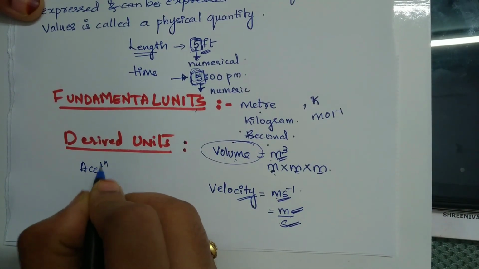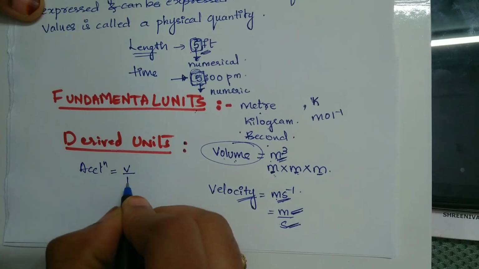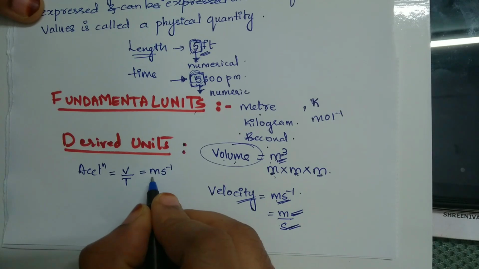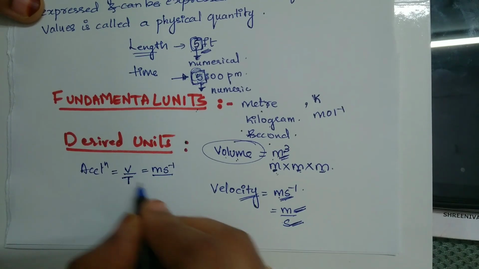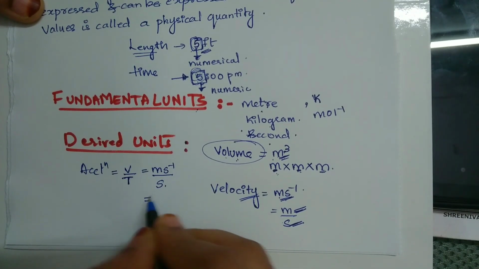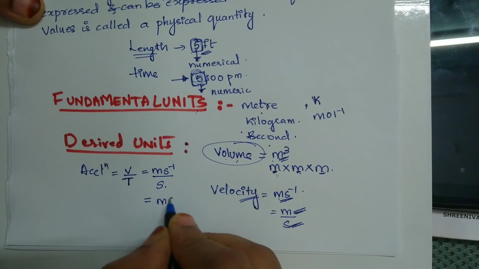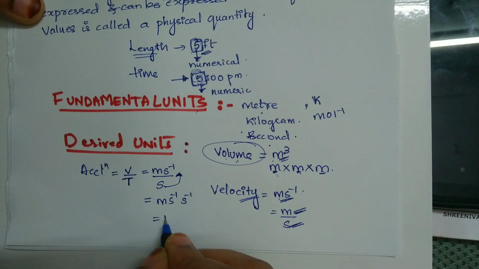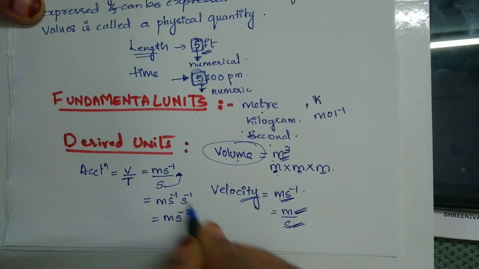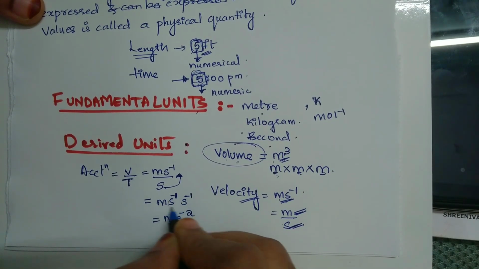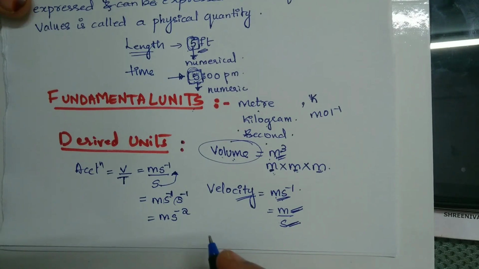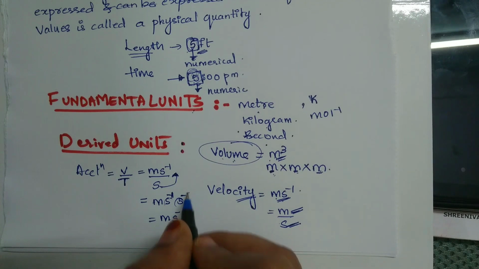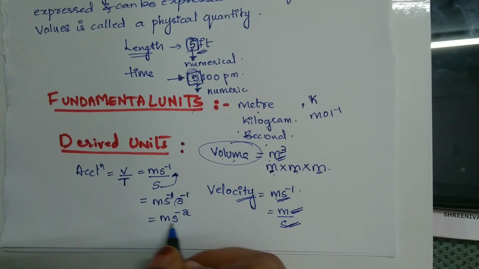Another example we can take is acceleration. What is acceleration? It is velocity by time. That is, unit for velocity is meter per second divided by time. Unit for time is second, right? So therefore you can write it as meter per second divided by second, which gives you meter per second square. You can add the powers if the bases are same. This is one of the properties of exponents. So therefore you will get meter per second square.